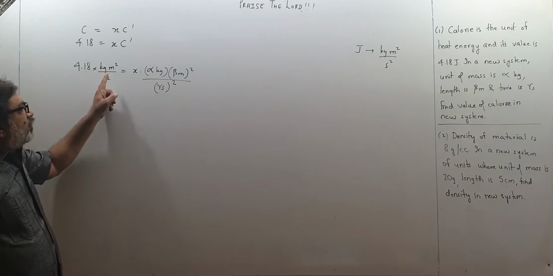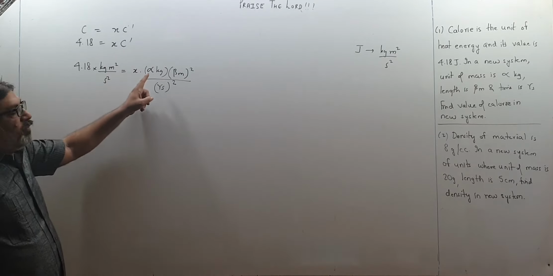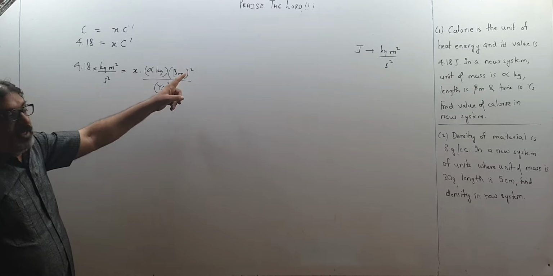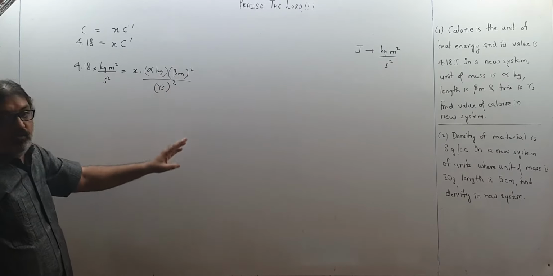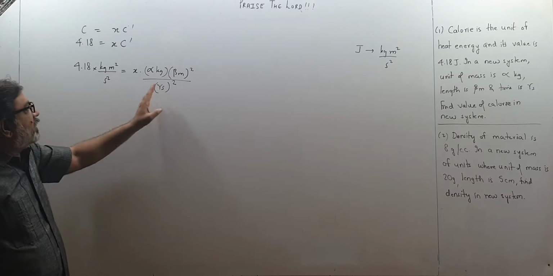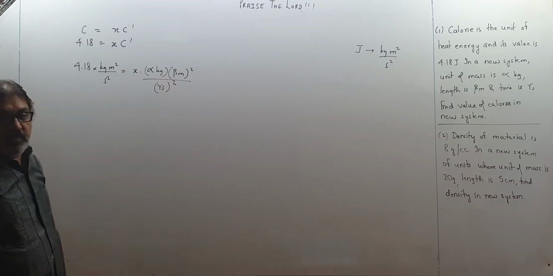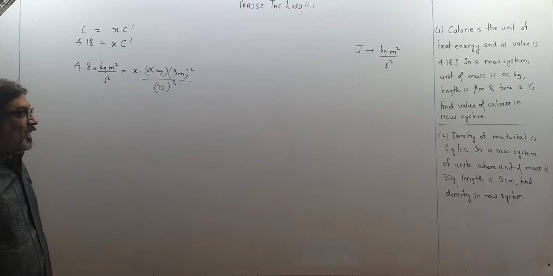So in kg meter square upon second square, instead of kg now I put alpha kg, instead of meter square I put beta meter whole square, and instead of second square I put gamma second whole square. 1 second has become gamma second, 1 kilogram alpha kilogram, 1 meter beta meter, and powers remain according to whatever is the dimensional formula.